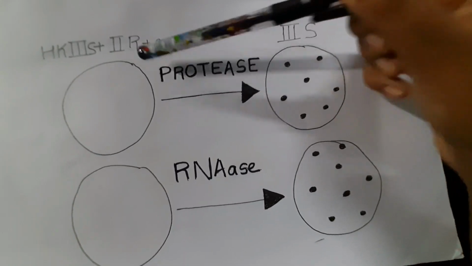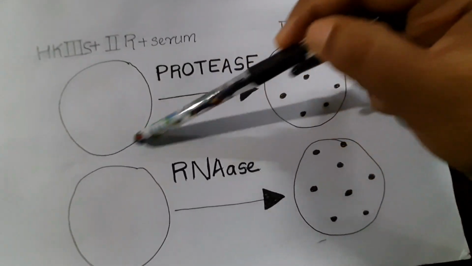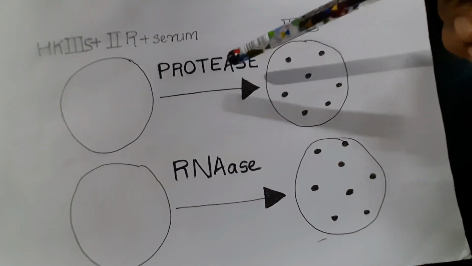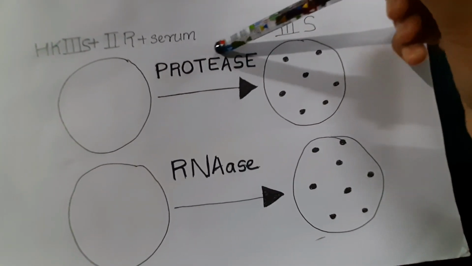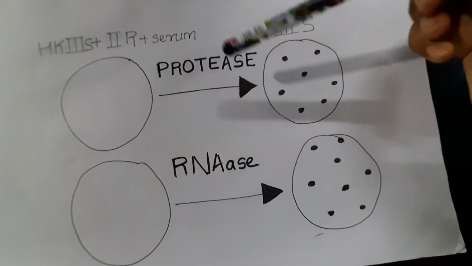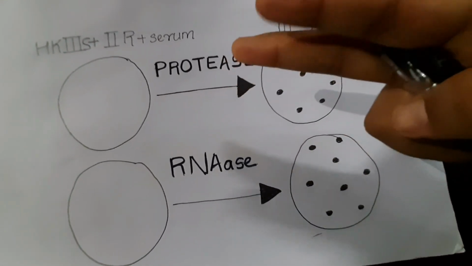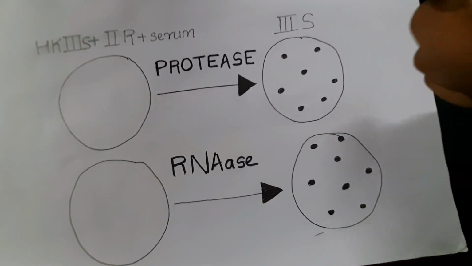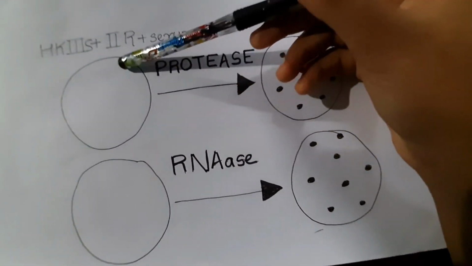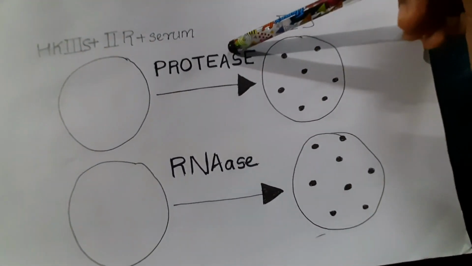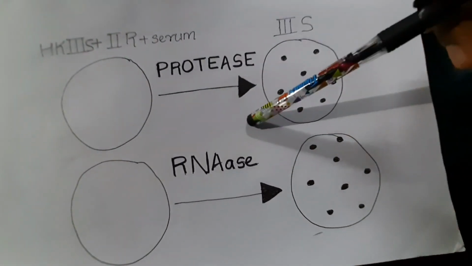To this mixture, they also added protease and plated all this mixture together into a petri dish. Protease is an enzyme that works against proteins. Whatever words contain the suffix ase, it means it's an enzyme. Protease mainly cleaves all the proteins and makes the proteins functionless. So if 2R is being converted to 3S by the help of a protein, then the presence of protease will destroy that protein and the transformation won't happen.